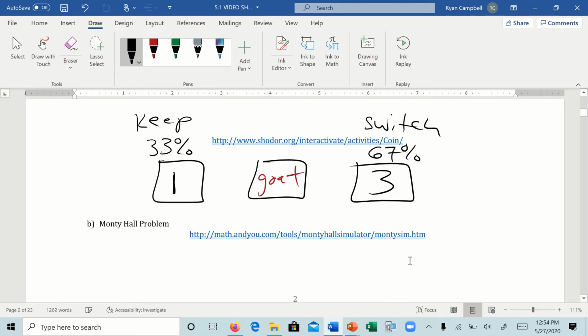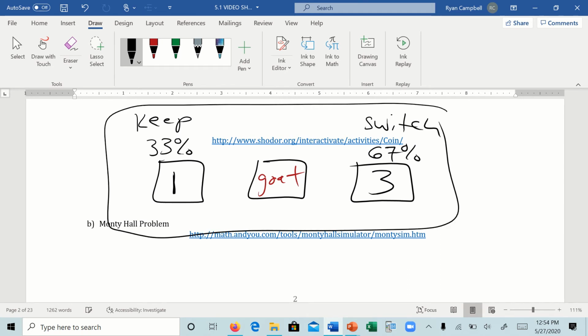So for the Monty Hall problem, what's the answer? Should we keep it or should we switch it? Well, according to our law of large numbers, right, it looks like the actual answer is to switch. All right, that is all I need you to understand for this class. You do not need to understand any more.